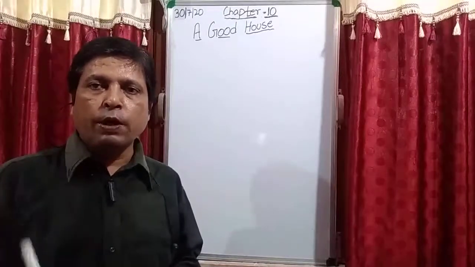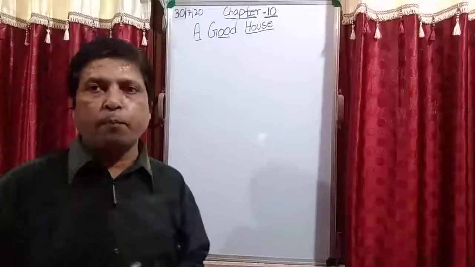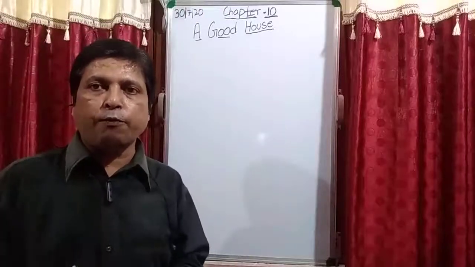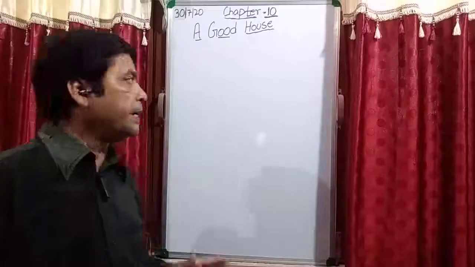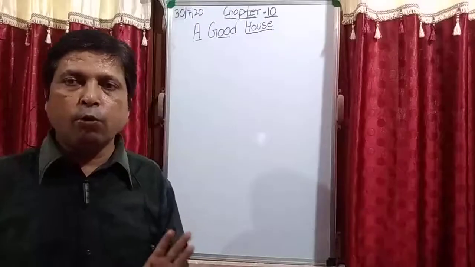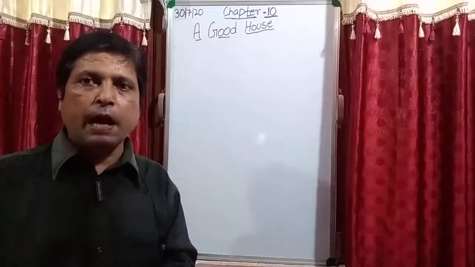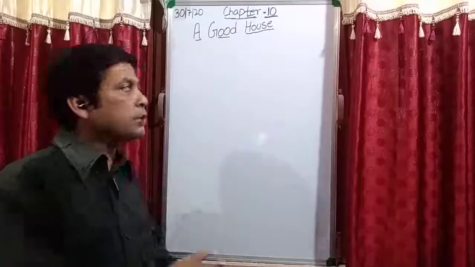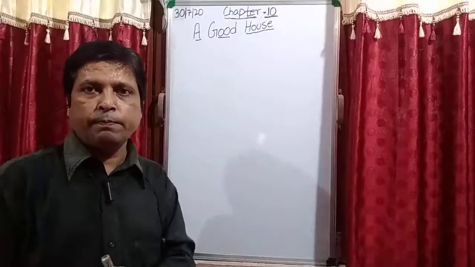There are a few important points which I discuss with you on the board. If these types of things are present in your house, then only we can say that the house is a good house. And if you want to note down the points, you can write them from the board also. Is it clear?